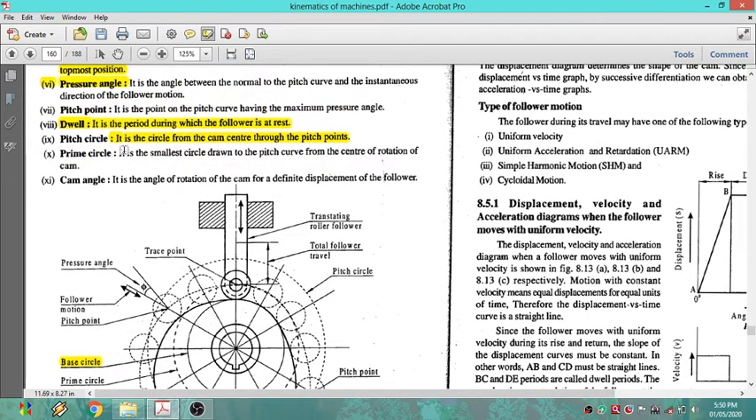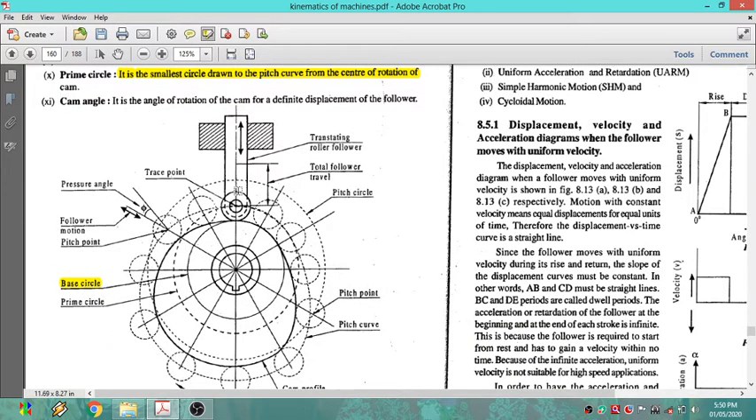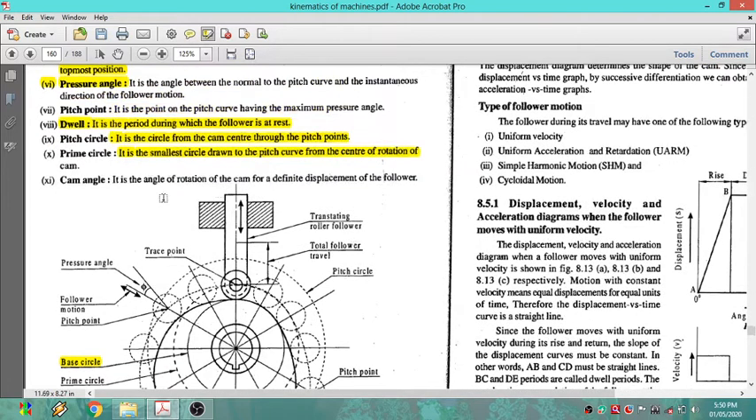Prime circle, it is the smallest circle drawn to the pitch curve from the center of rotation of the cam. So the prime circle is only needed for the roller follower, because we need to draw a roller, and the tracing point is on the prime circle, and we start drawing the cam profile as well as the roller only from the prime circle. That's why we need to draw a prime circle. I will explain how we can use that.